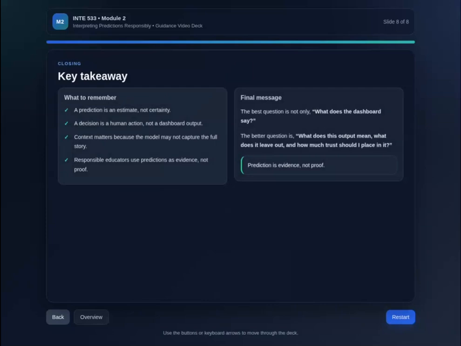So the best question is not only what does the dashboard say. The better question is what does this output mean, what does it leave out, and how much trust should I place in it? This is the core idea for this module. Prediction is evidence, not proof.